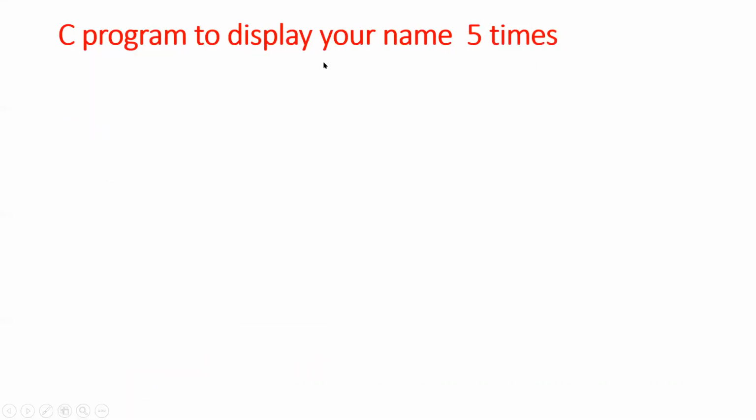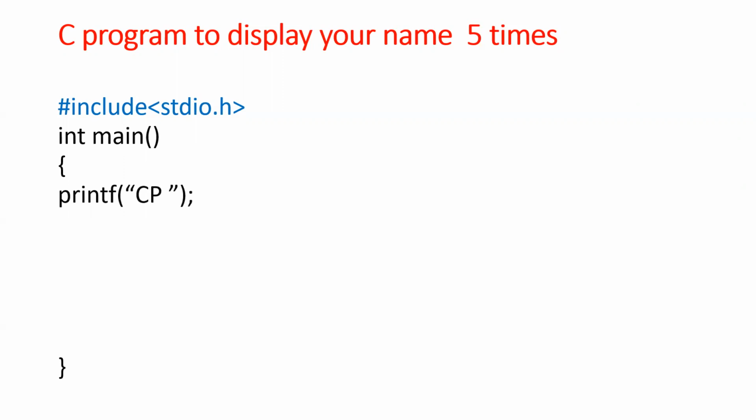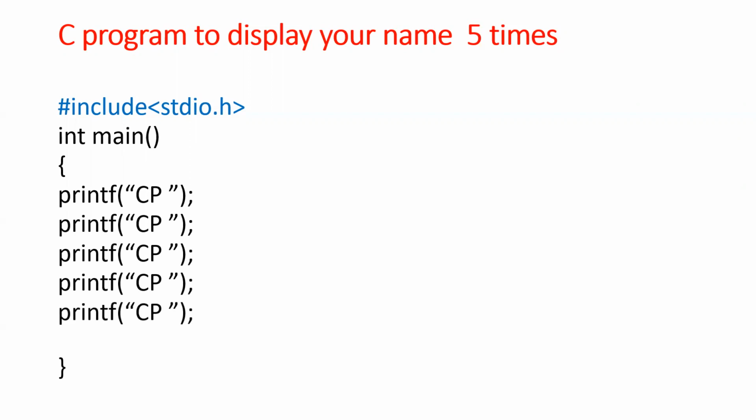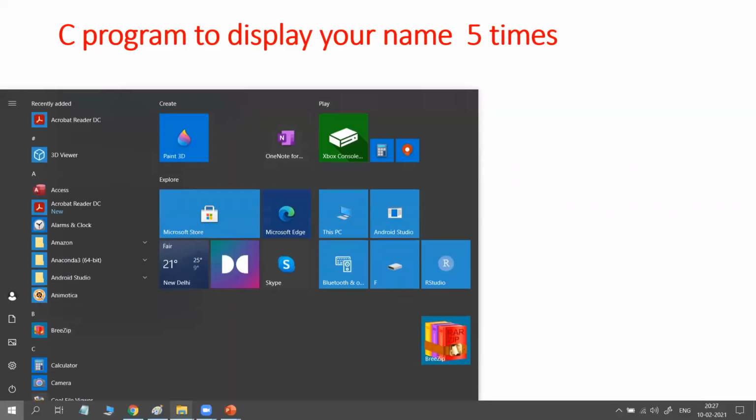Okay. Next, we'll see some more simple programs. So write a C program to display your name 5 times. So I want to display name 5 times. How to write it? Just the same. Hash include stdio.h, main, printf CP, printf CP, printf CP, printf CP, and printf CP. But you observe one thing. After CP, I leave one space. So what is the purpose of that space? If you use space, then there is a space between your name. Otherwise, all your 5 names come in a single line. I will try to show you the execution, then you can easily understand.